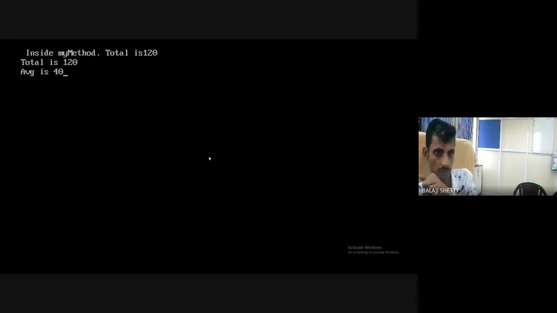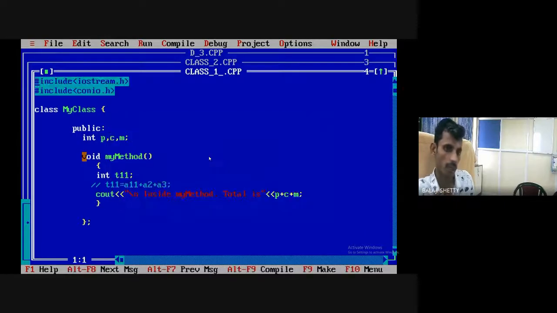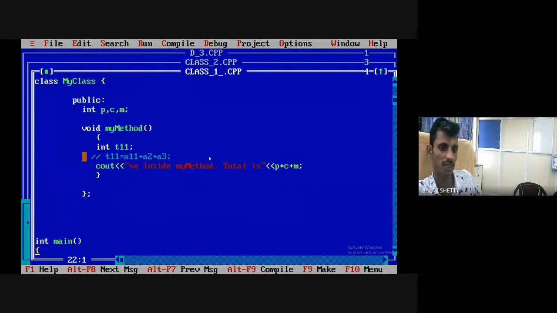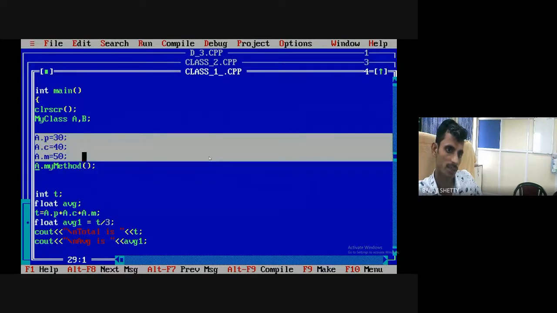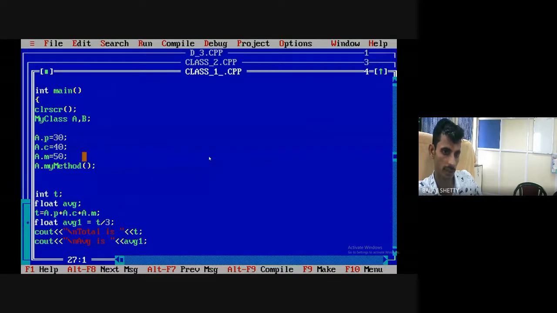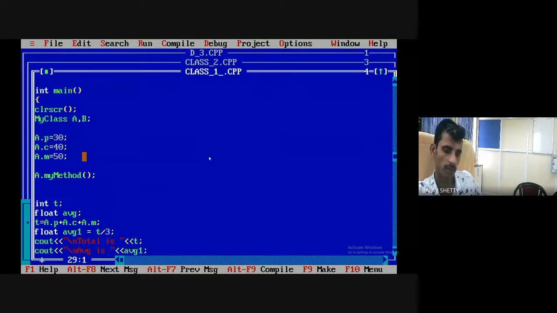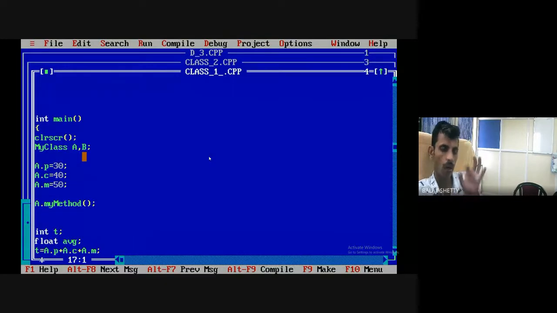Correct. No, it's correct. Understood what happened? Actually, the problem was that I am calling the function before object initialization. Here I am calling the function before I am assigning the value. That's why I'm getting the garbage error. Clear? Now understood what happened?